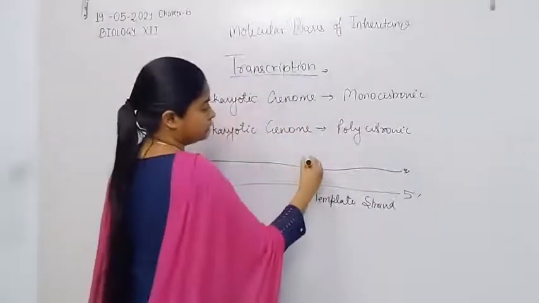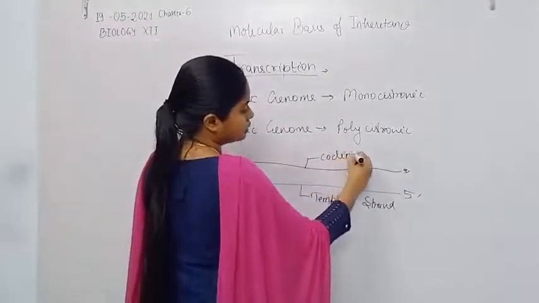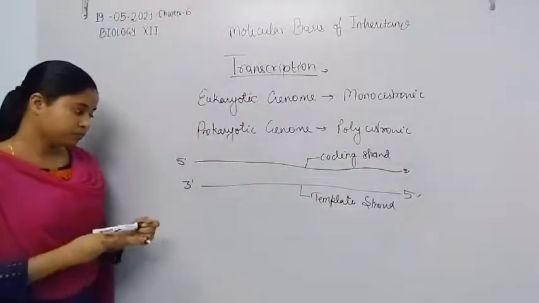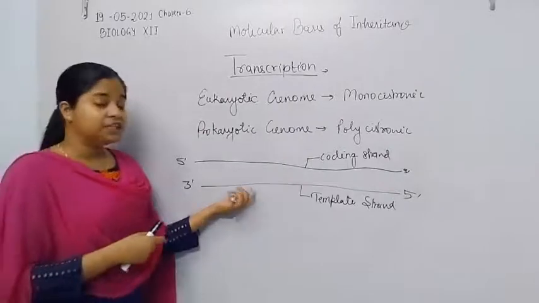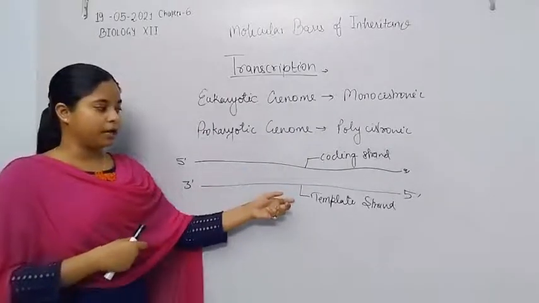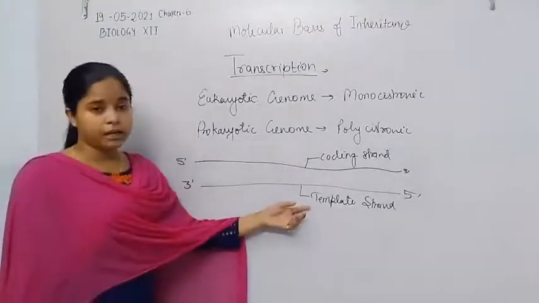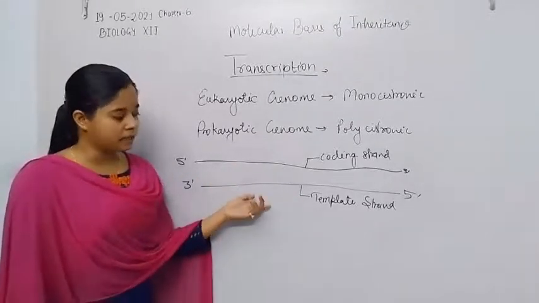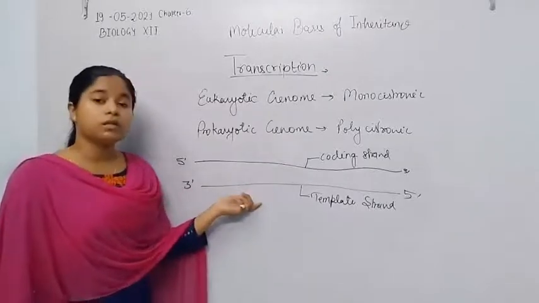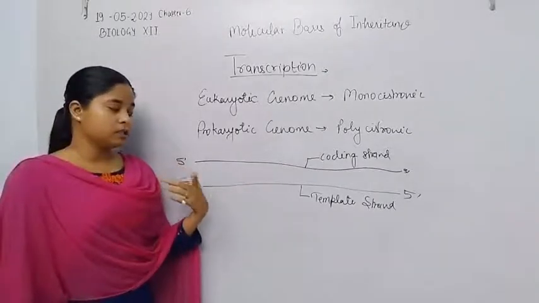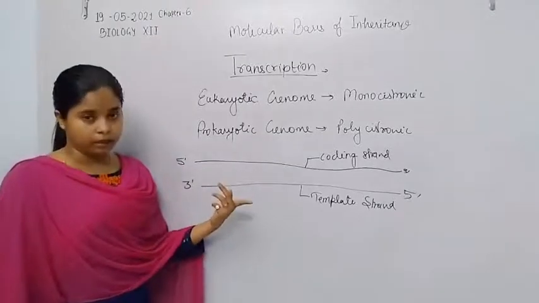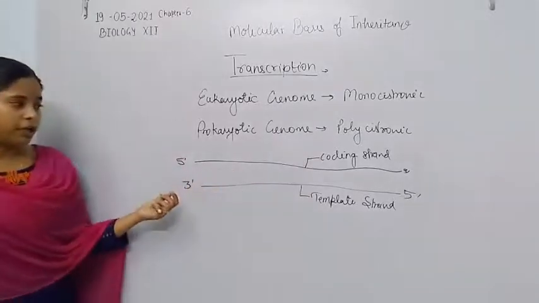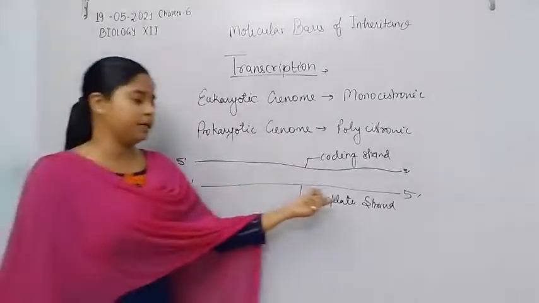Template strand, and this one is known as the coding strand. The strand which has polarity in 3' to 5' is the template strand, because it undergoes the synthesis process, or transcription, and can synthesize a continuous strand of RNA. That's why it is the template strand and has polarity in 3' to 5' direction.